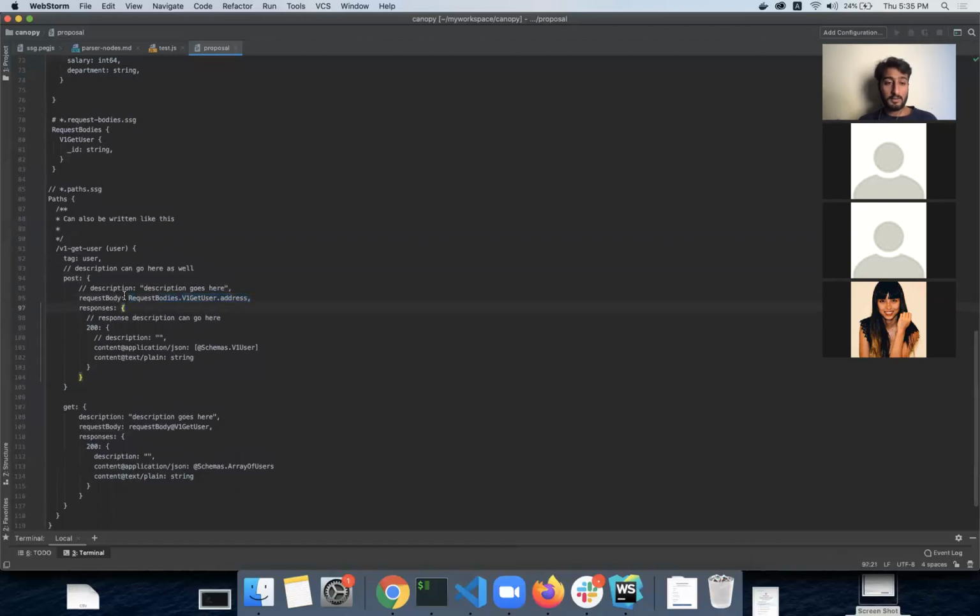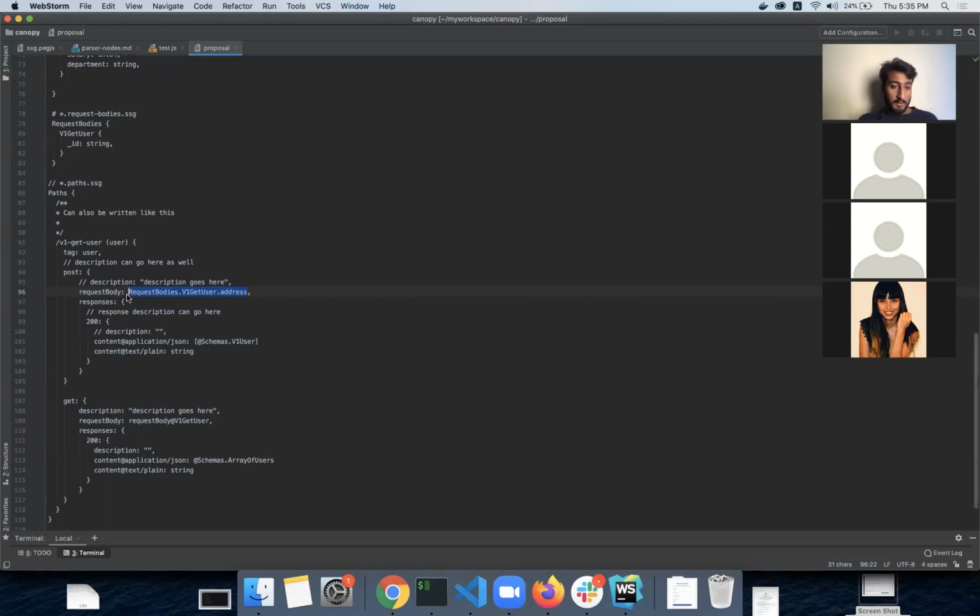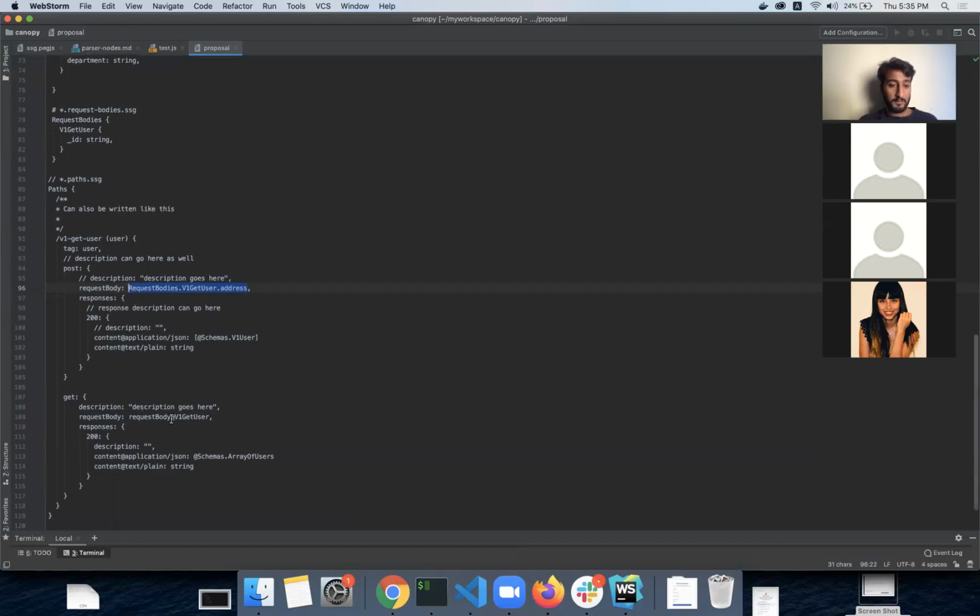So this is one thing that I'll be covering maybe tonight or maybe tomorrow. I'll do that for sure, because this is a required and very intuitive way to reference other nodes, or you can say the definitions. So that's it, I think. Then I'll just remove these decorators, and I'll just keep this dot notation. And I think this is going to be good.